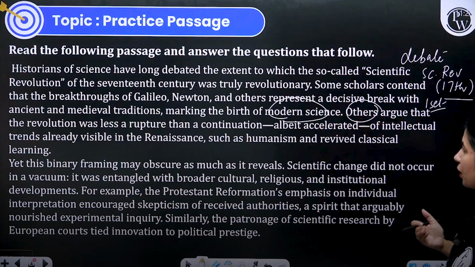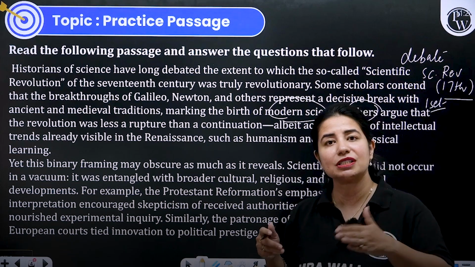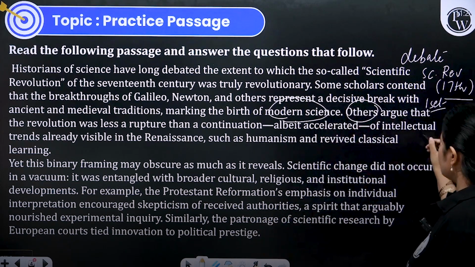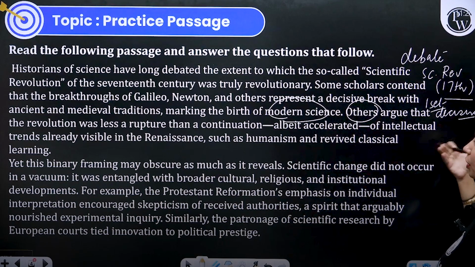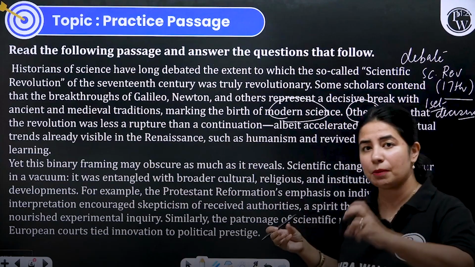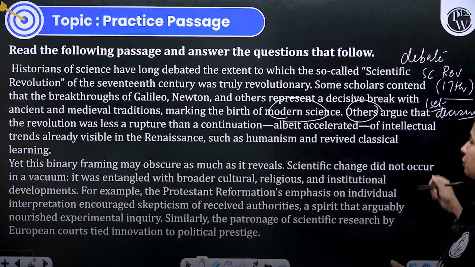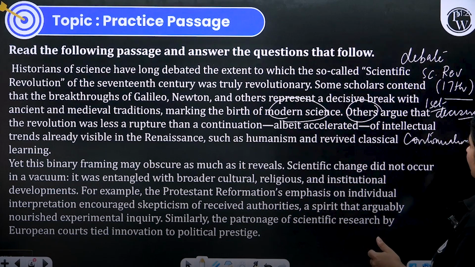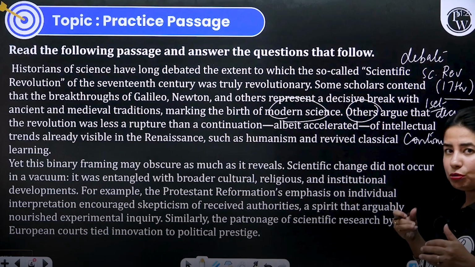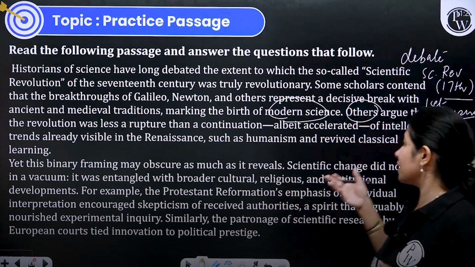However, the other set, what is their perspective? That the revolution was less a rupture than a continuation. So it was not something that was entirely new, it was a continuation of what was happening, right? So this says that was decisive, that led to marking the birth of modern science. Marking the birth means something that has started right from the scratch. The other group believes that it was less of a rupture, but rather it was a continuation, the idea extended, right? Albeit accelerated. So the growth happened, but it was not something which was created right from the scratch.